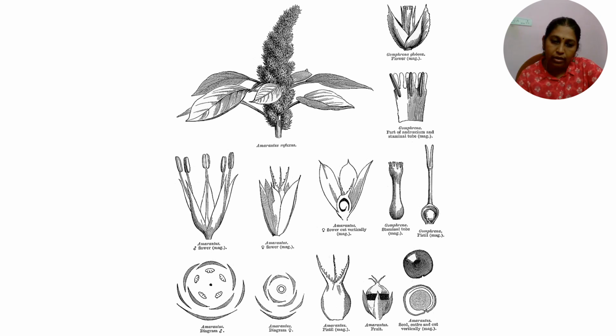In the second one, they have represented the bracts and perianths, and tepals have been given here, and in the center you can see the ovary, and this is a female flower.